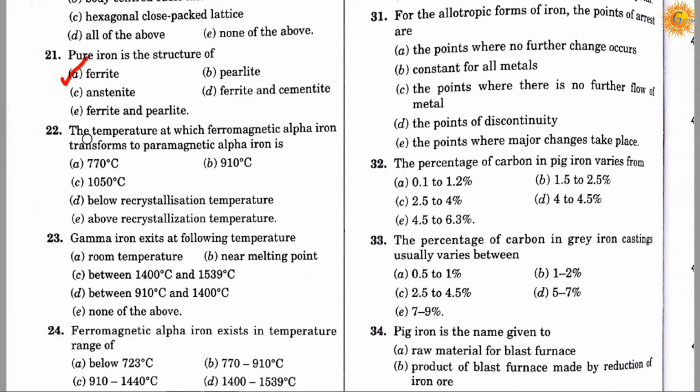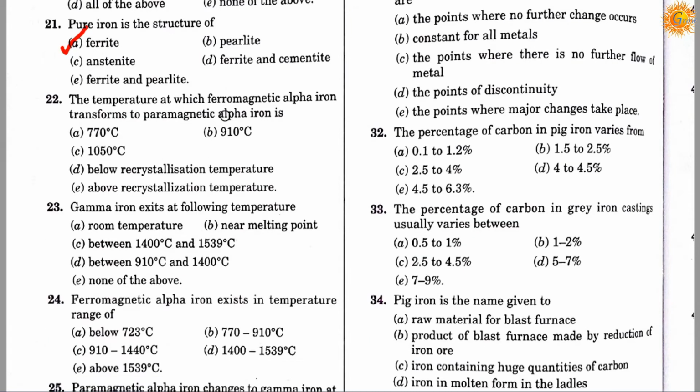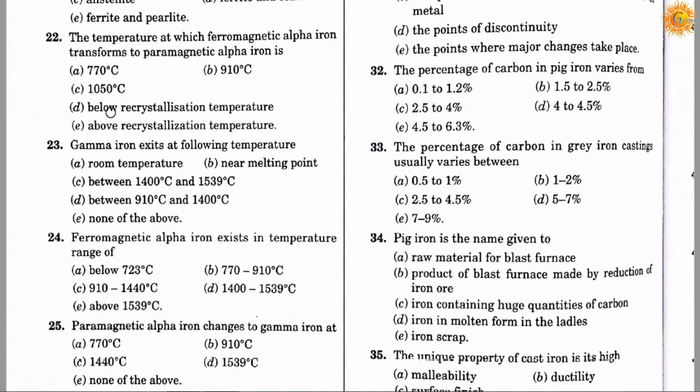Question number 22. The temperature at which ferromagnetic alpha iron transforms to paramagnetic alpha iron is option A, 770 degrees centigrade, option B, 910 degrees centigrade, option C, 1050 degrees centigrade, option D, below recrystallization temperature, and option E, above recrystallization temperature.